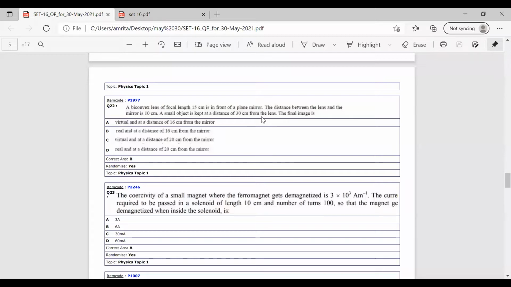This is a very simple question. We only need an understanding of the mirror formula and how the ray will pass through the mirror and a biconvex lens. We also need an idea about the signs. Then we can easily answer this question. So we have a biconvex lens and a plane mirror. The focal length and the distance between the lens and the mirror are given, and a small object is placed at 30 centimeter from the lens. We have to find the final image, whether it is a real image or a virtual image, and how far it is from the mirror.